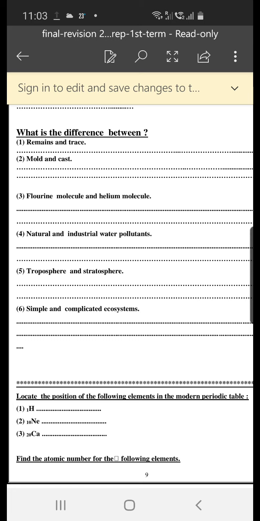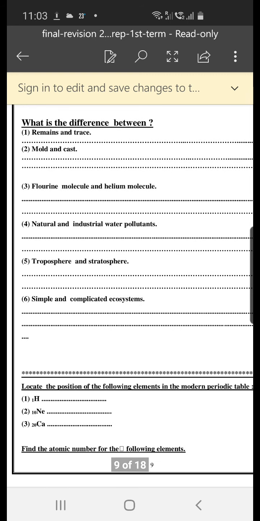Natural and industrial water pollution. Of course, natural pollution happens for some reasons, like the occurrence of volcanic eruptions, or thunder or lightning in the sky. But industrial water pollution is caused by the remains of some factories, the discharging of factories' wastes, and some pollutants found in the water due to the industry.